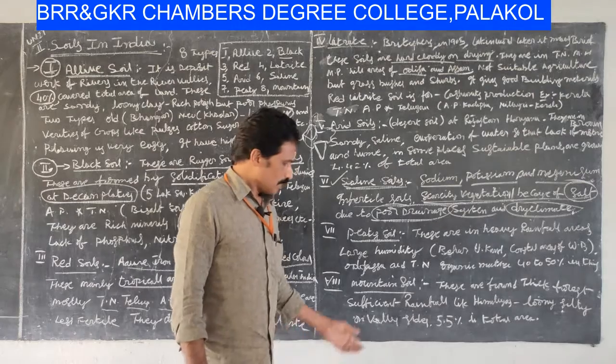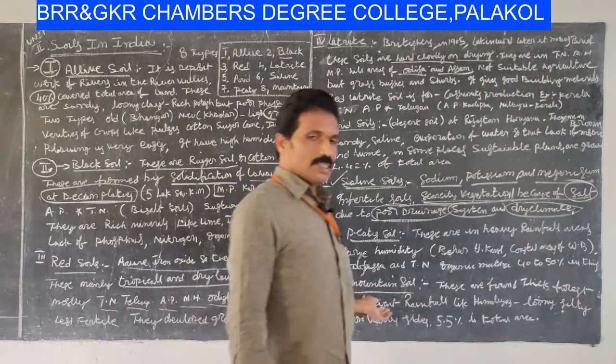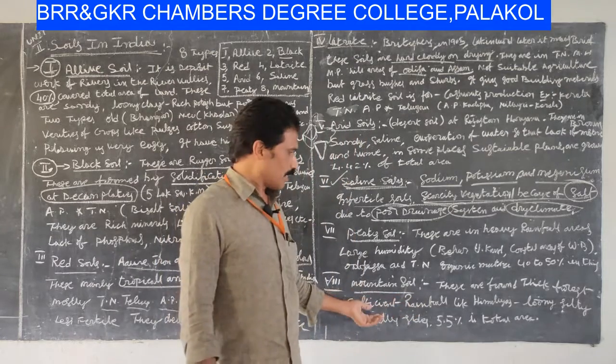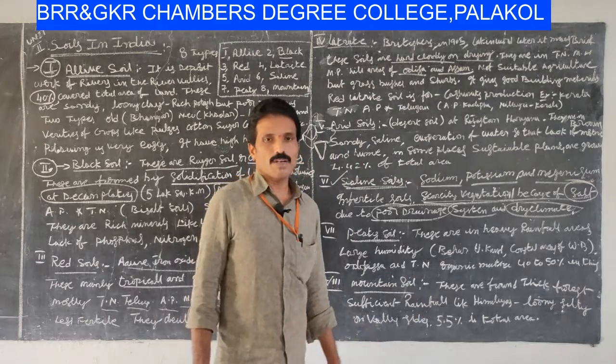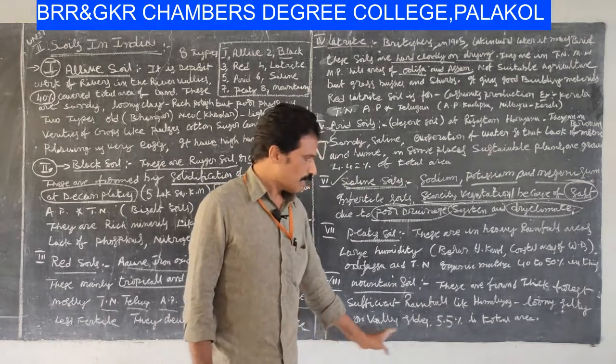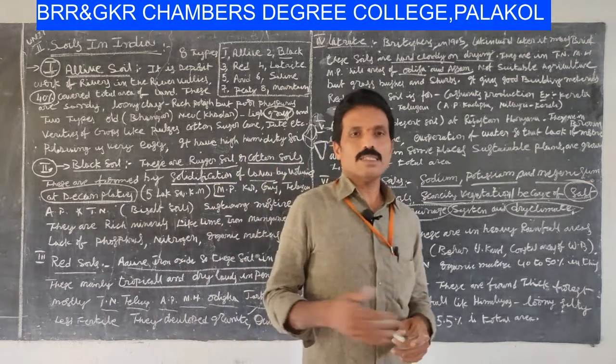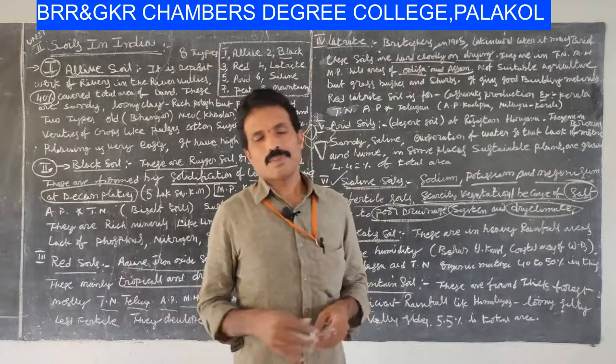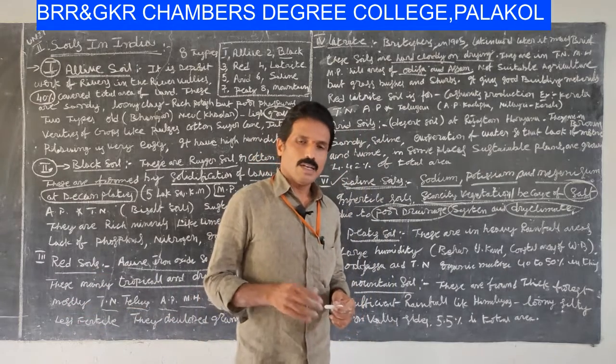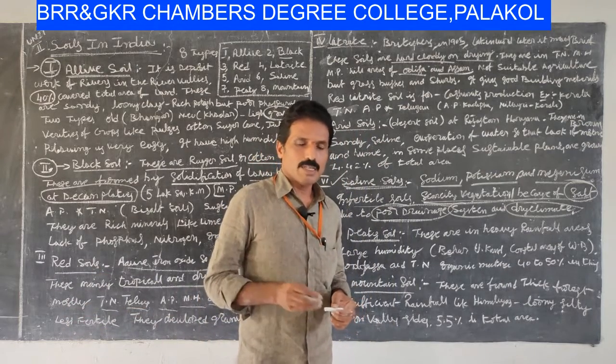In India, the Himalayan regions, Assam and Meghalaya are the best examples of mountain soils.